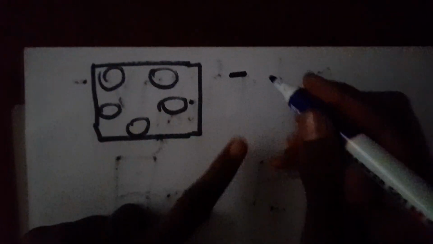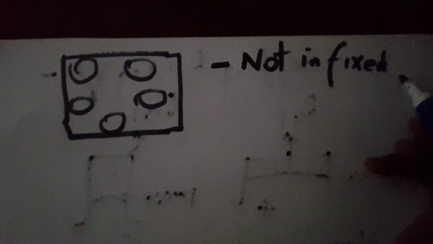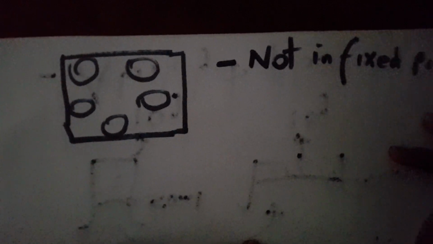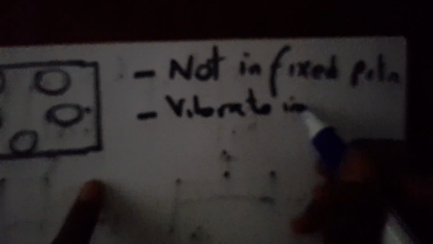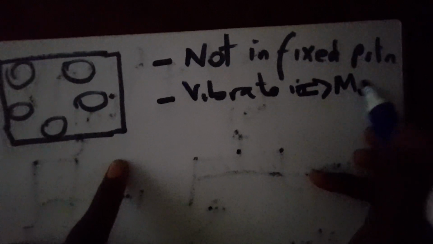Therefore, for liquid, their particles are not in fixed position. Then at the same time, the moment they vibrate, they do not even vibrate in a fixed position. But here, the moment they vibrate, they move from one